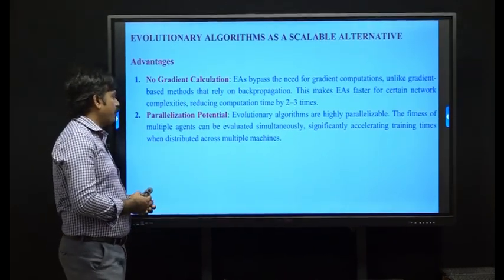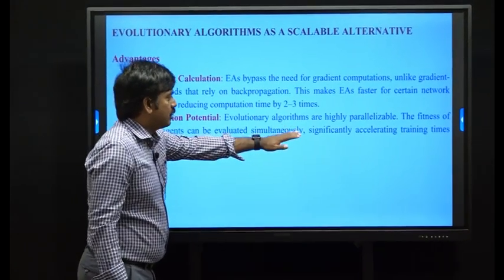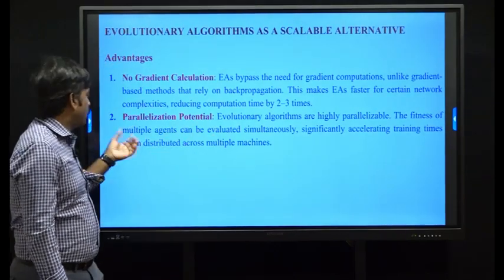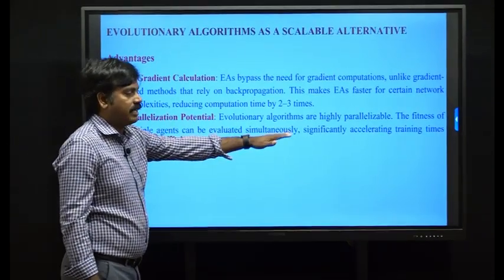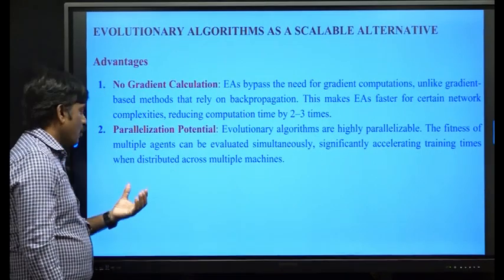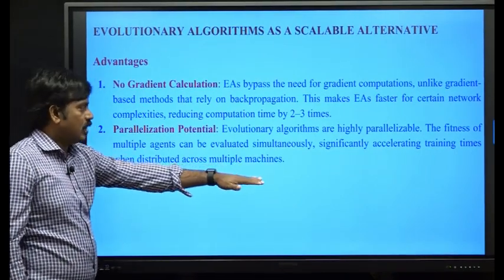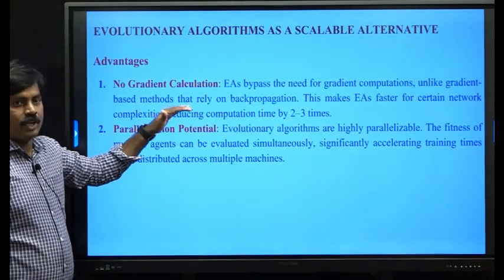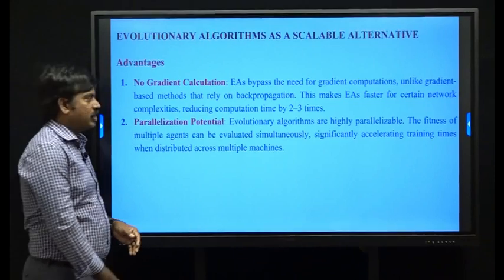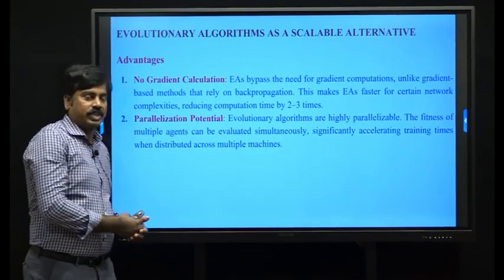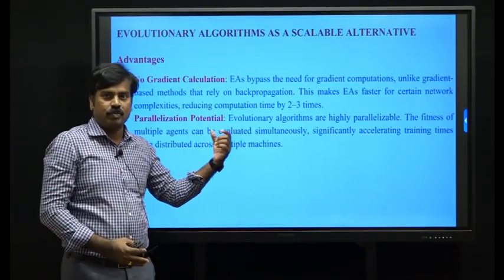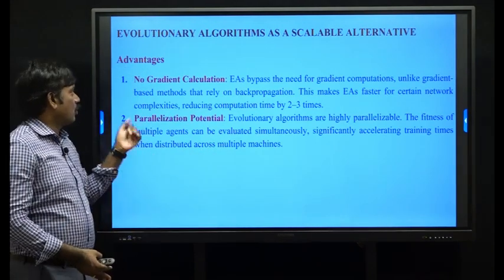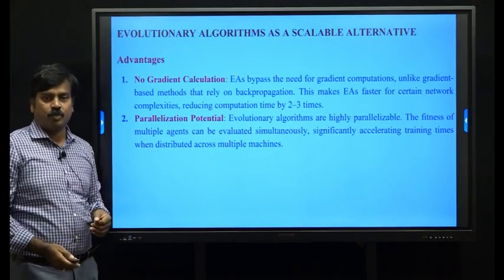They are highly parallelizable: the fitness of multiple agents can be evaluated simultaneously, significantly accelerating training times when distributed across multiple machines. Since no gradient is required, the computational time is reduced by 2 to 3 times compared with gradient optimization methods. These two are the advantages of evolutionary algorithms: no gradient calculation and parallelization potential.